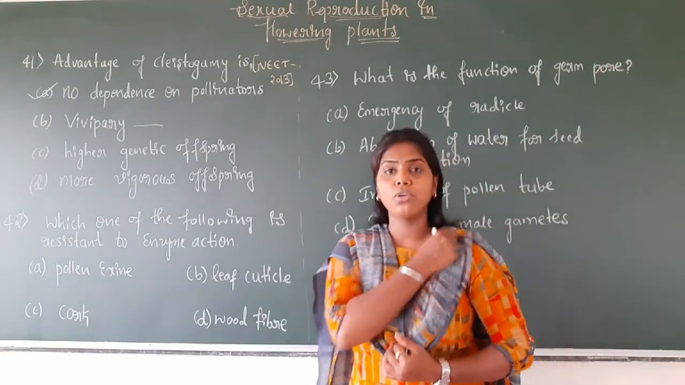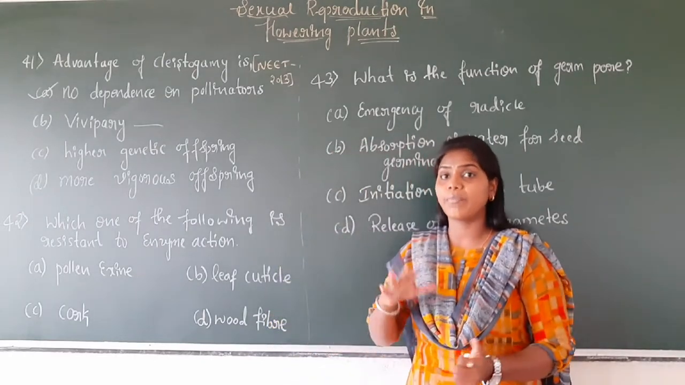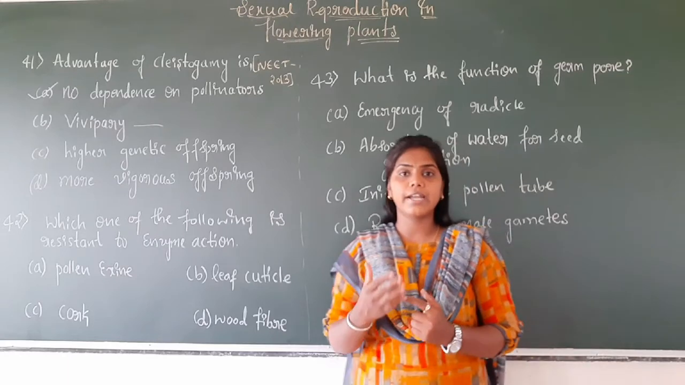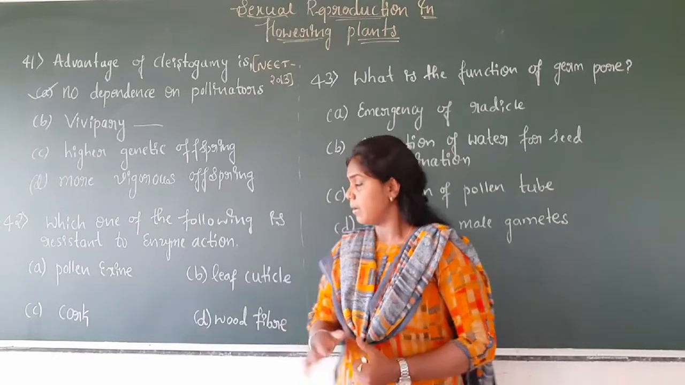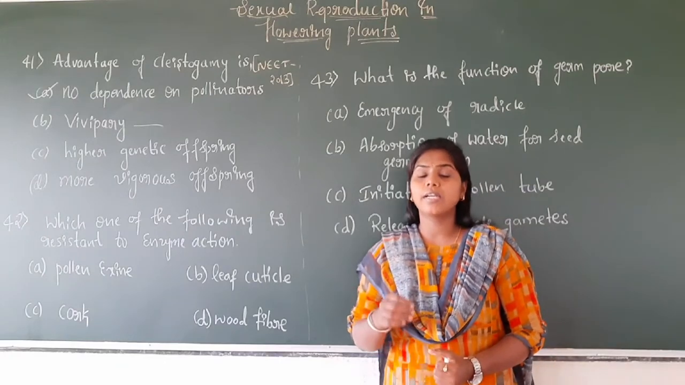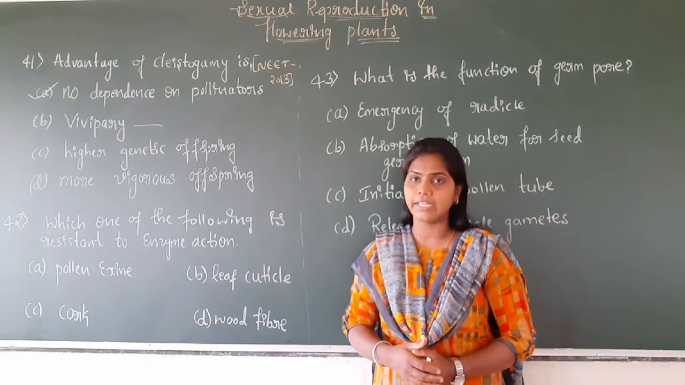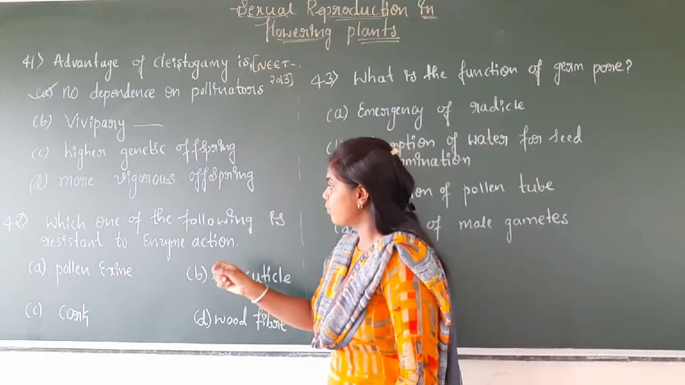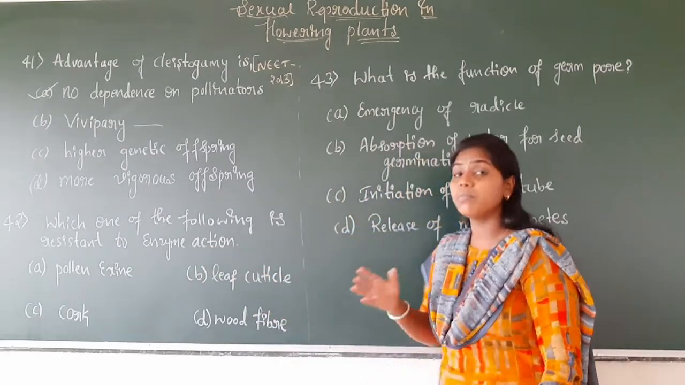As we know, the pollen grain is made up of a hard covering layer called the exine. The innermost covering layer, the intine, is made up of pectin as well as cellulose. But the outermost covering, the exine, is made up of a very organic chemical, the most resistant organic material, that is called sporopollenin. So the question, which one of the following is resistant to enzyme action, is about the pollen grain.